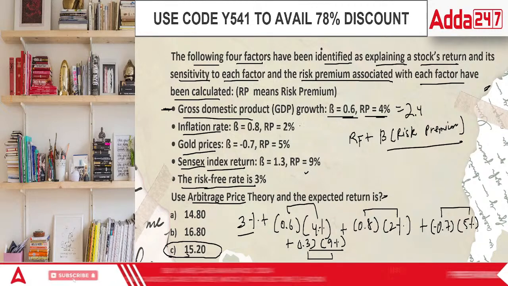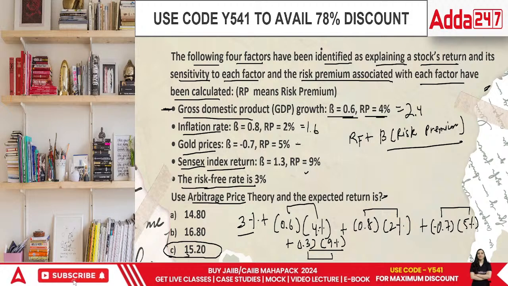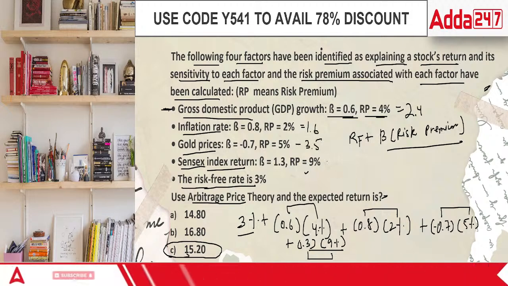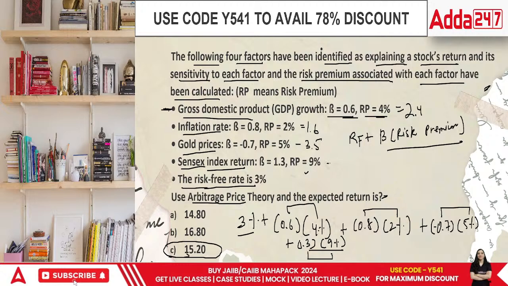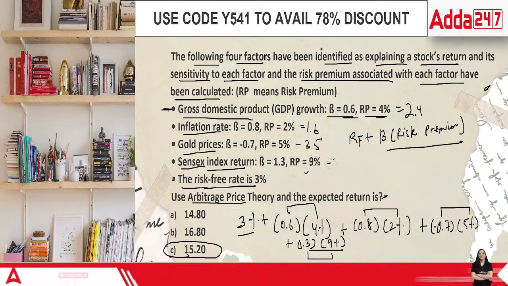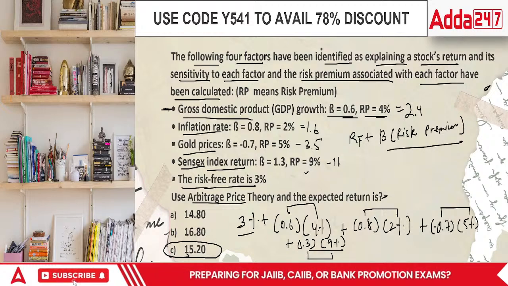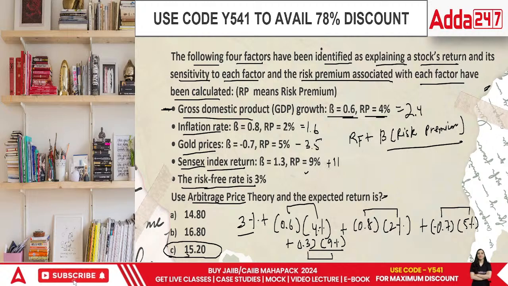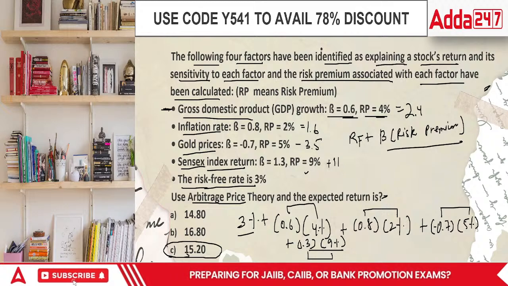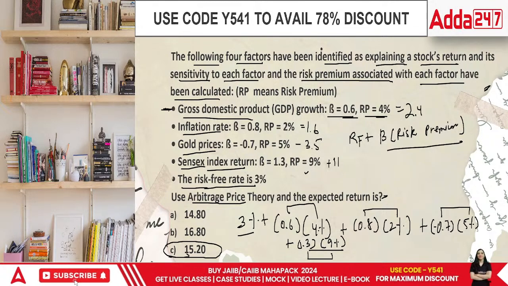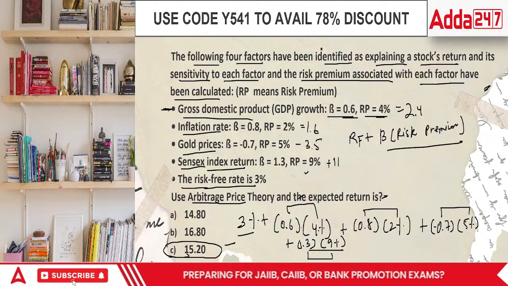And the second is going to be 1.6. And this is going to be negative, minus 3.5. And the last is 1.3 into 9, which is 11.7. So this is plus. Then we have 3 plus 11.7, then plus 2.4 plus 1.6 but minus 3.5. So that gives us 15.2. You just have to multiply the terms, everyone. This is an easier question, but you have to remember the formula.